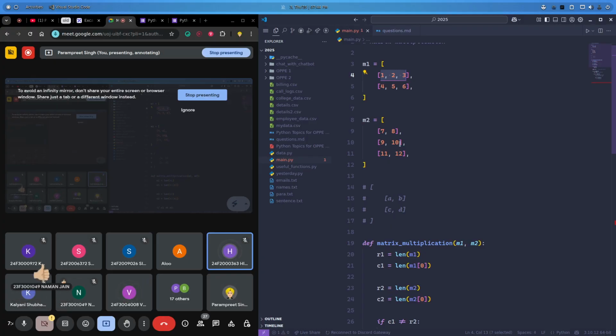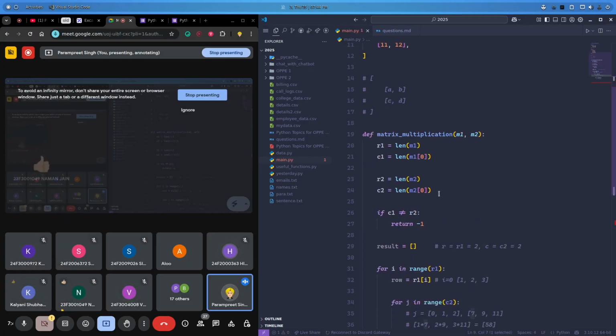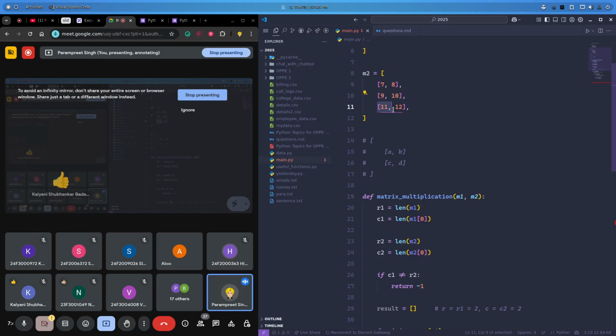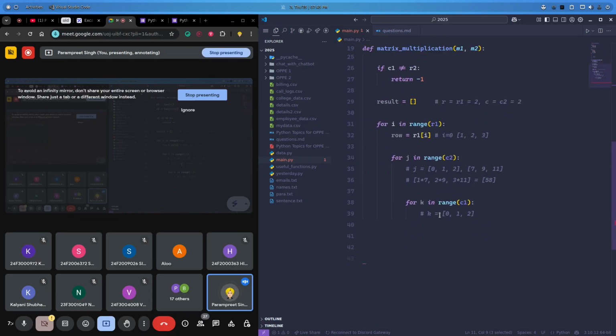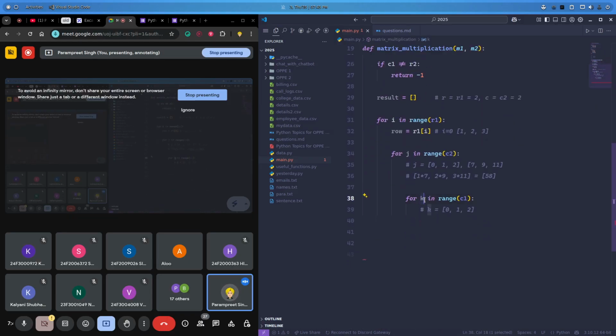And similarly, these indexes will match the indexes of this column as well, right? For 0, 7, for 1, 9, and for 2, 11, right? So we have a common thing here. That means 1 is linked with 7, 2 is linked with 9, and 3 is linked with 11. So we have a common link, which is the k here. Now we just need to access those elements.